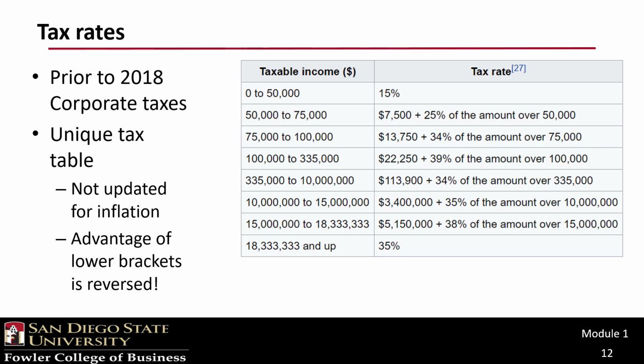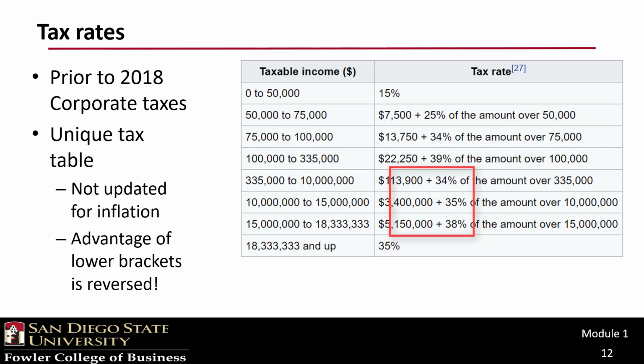However, it is not the rates themselves that I wish to draw attention to, but rather the construction of the table. Note how the rates are progressive, starting at 15%, going up to 25%, then to 34%, and then to 39%. But then, wait one second, they go back down to 34%.